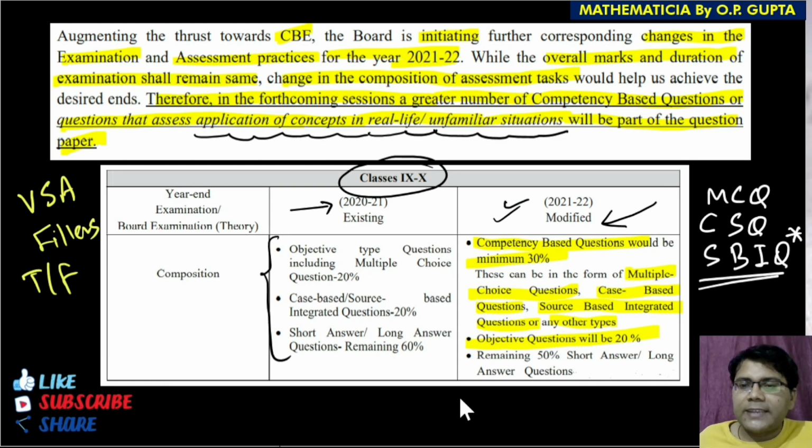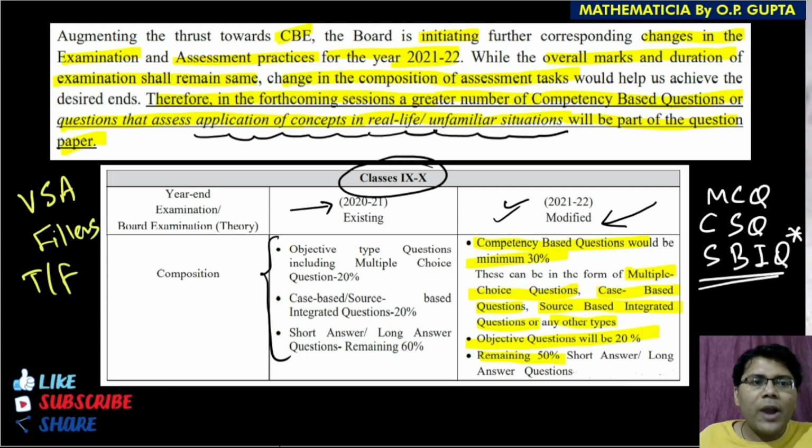Further, it says in this particular portion that the remaining 50% of the entire paper will be short answer or long answer type questions that we all are familiar with already. The same type of question that we normally see in any paper, that is normally of 3 marks or 4 marks, or of 5 marks or 6 marks.